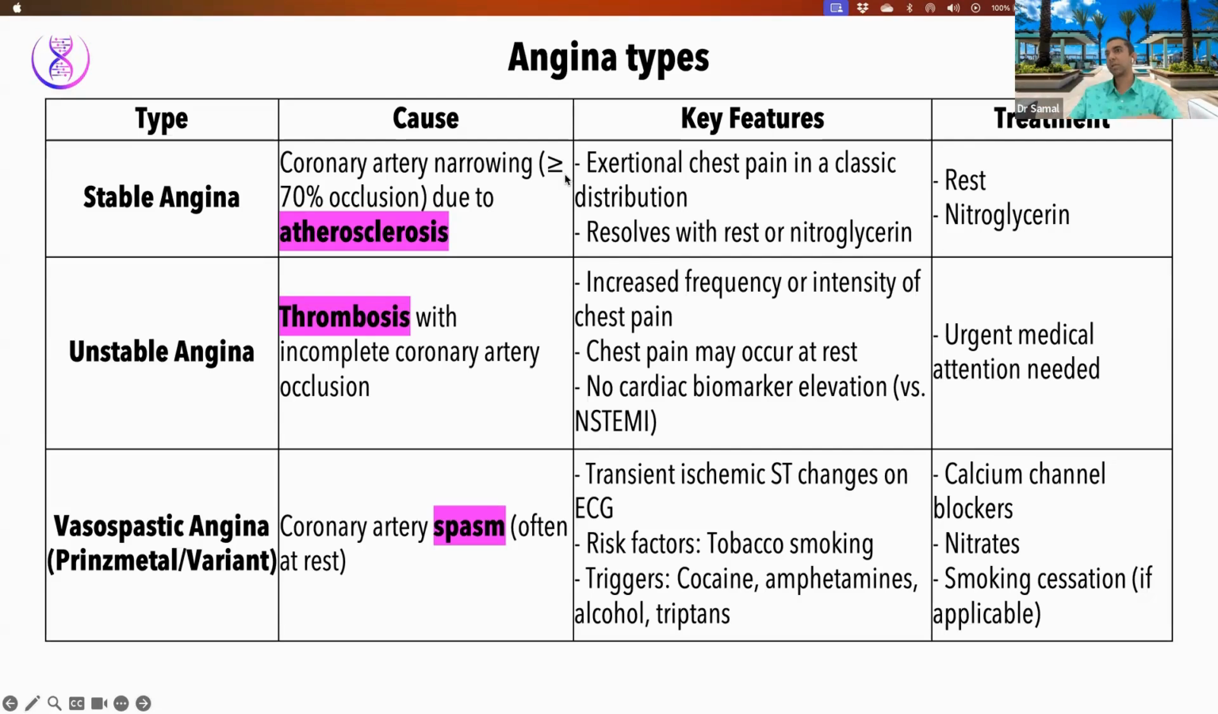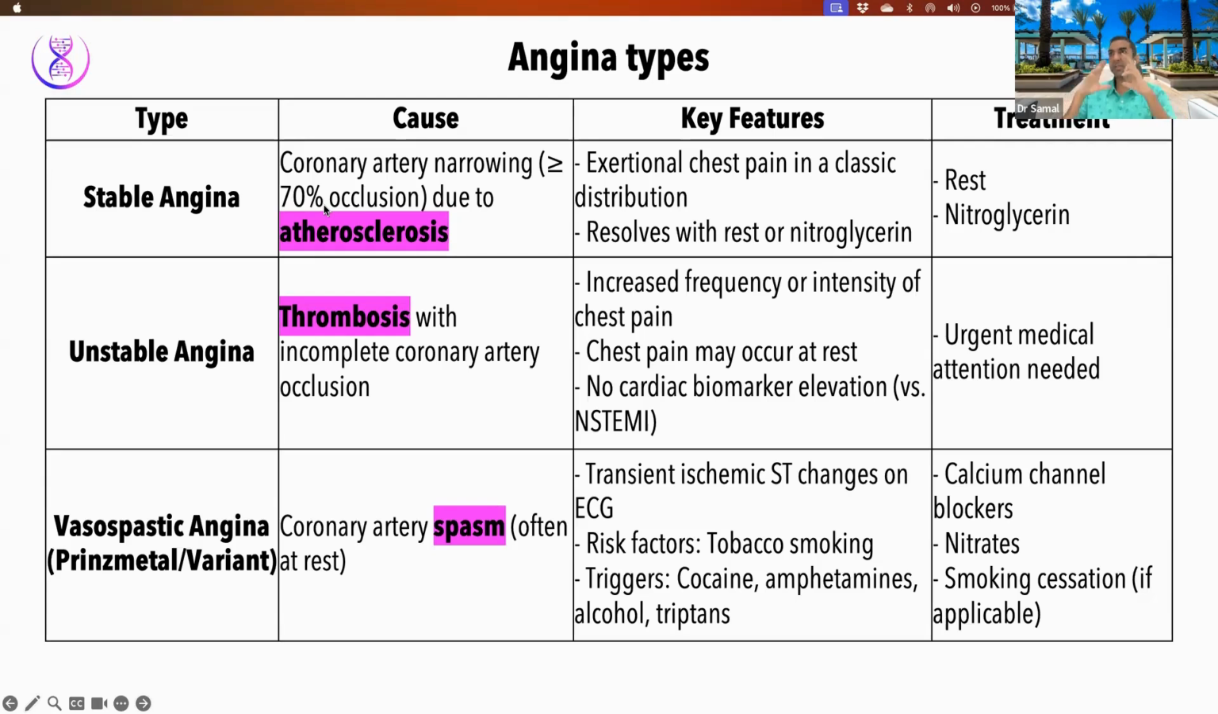So let's talk about stable angina. We have stable, unstable, and variant, or vasospastic. If you call it vasospastic, it helps you learn an important fact about it, and I will talk about that in a minute. So stable angina, let's start with this. This is because of coronary artery narrowing to more than 70%. So arteries are narrowed down more than 70%.